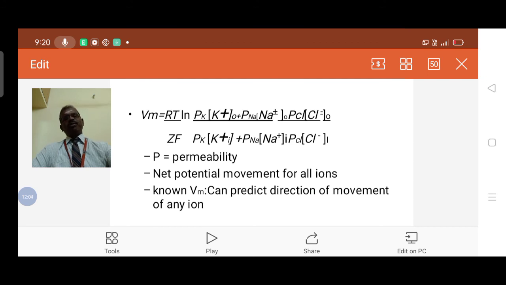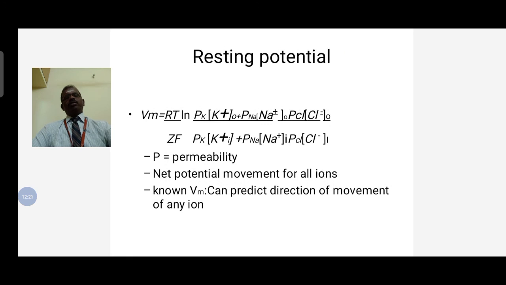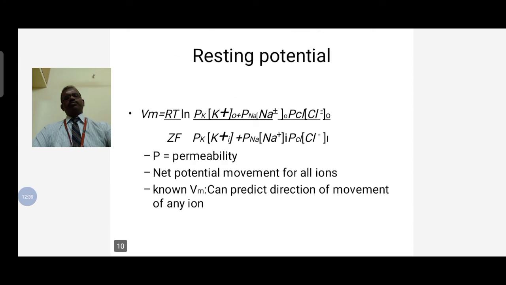P means permeability, K means potassium, Na means sodium, Cl means chlorine. Here it gives the net potential movement of all ions. Given a known Vm, membrane potential, we can predict the direction of movement of any ion. These are some characteristics of resting potential.